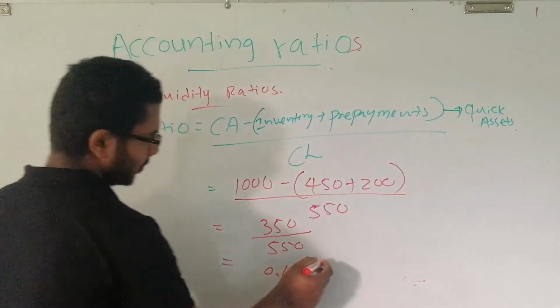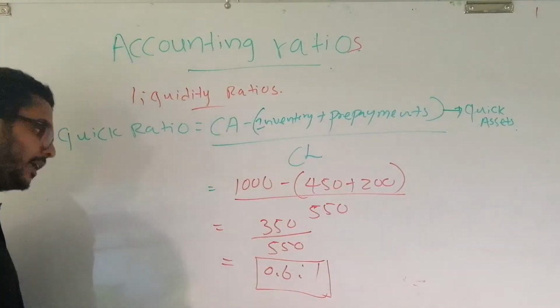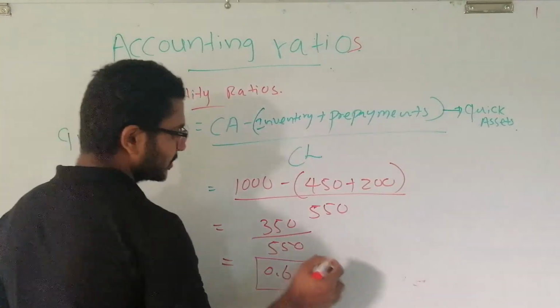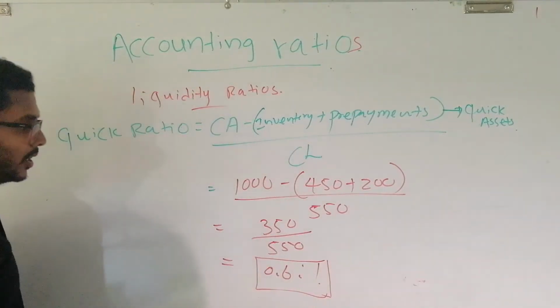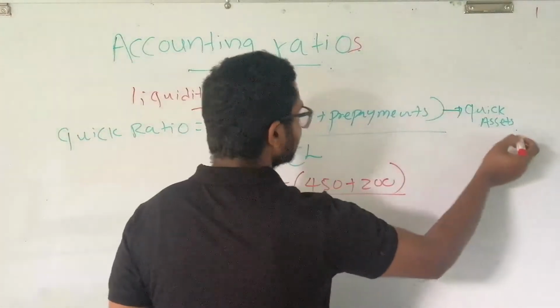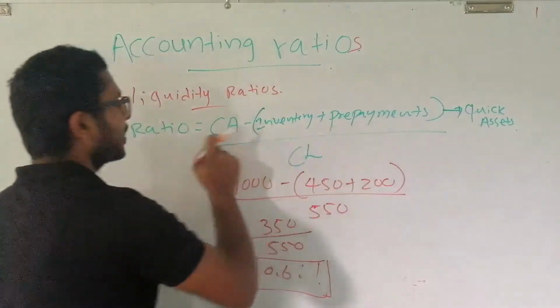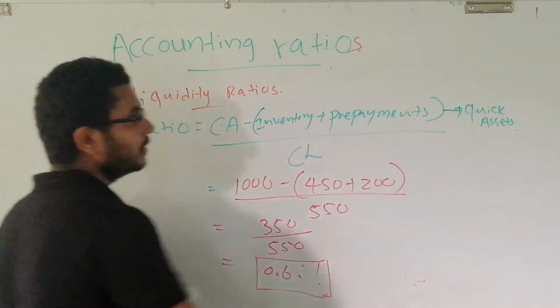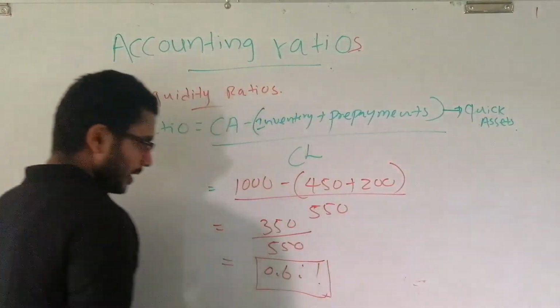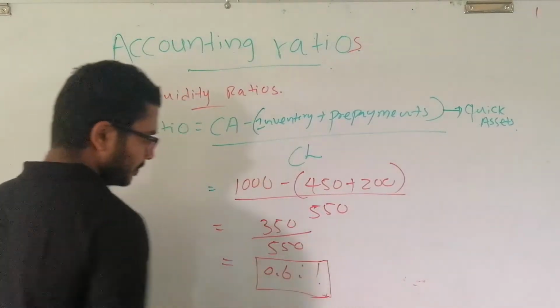We have to get to know whether a firm is able to settle its current liabilities using its quick assets. How do we derive the quick assets? We deduct inventory and prepayments from the current assets, and then we have the quick assets. How do we interpret this?